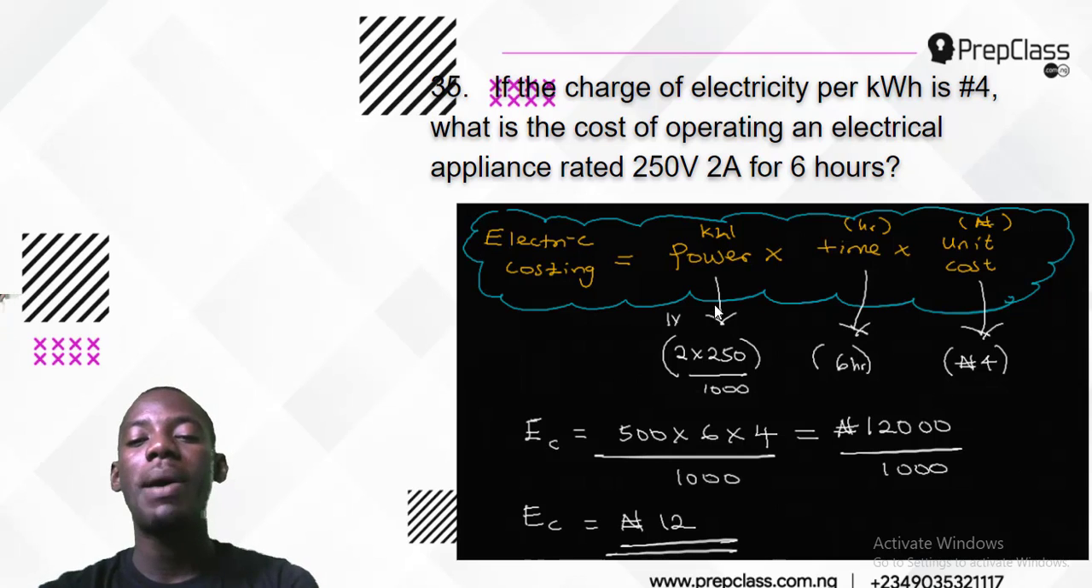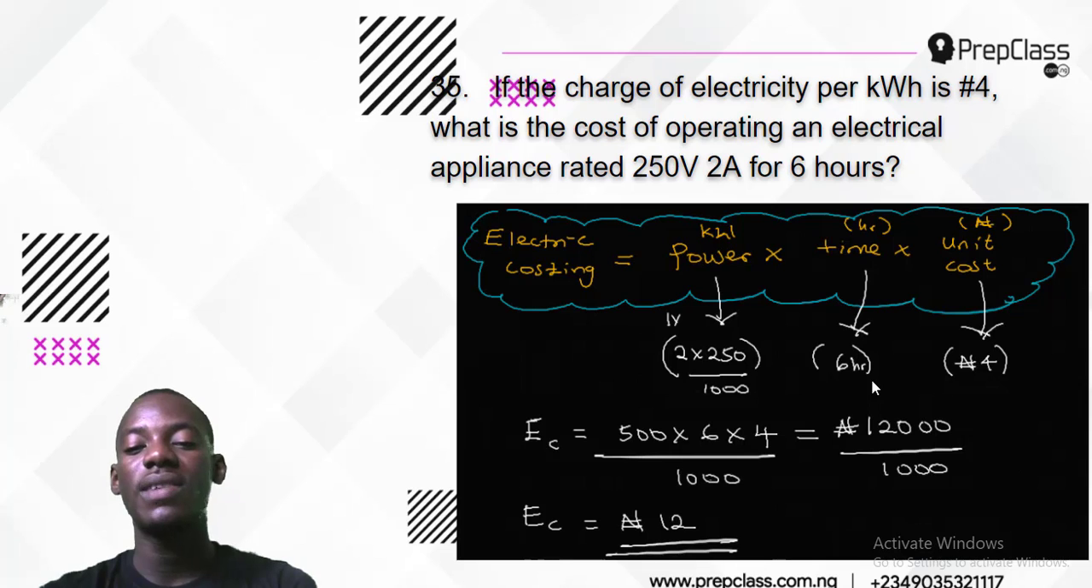Now, what's my power? The formula for power is IV, current times voltage. The current here is 2 ampere, and the voltage is 250. Just multiply these two and that will give you your power, but it will be in watts. So to make it kilowatts, you have to divide by 1000. So current times voltage is the power in watts, and to make it kilo, divide by 1000.